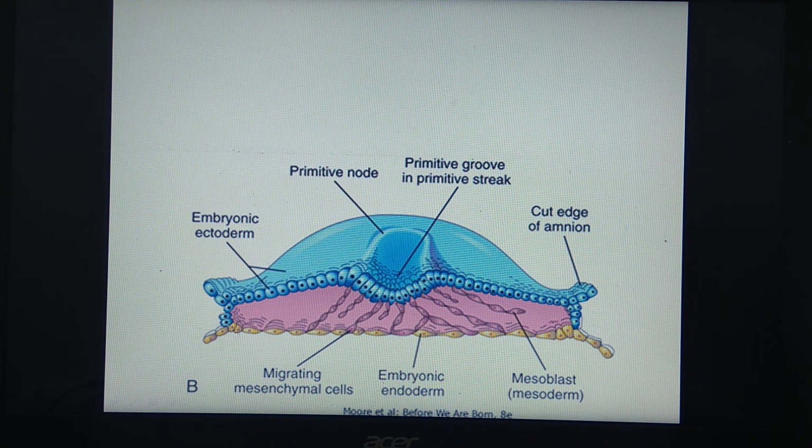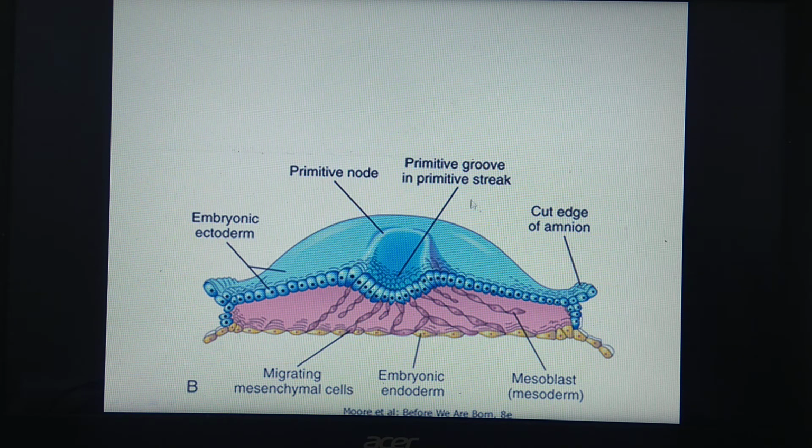Now see this diagram. What is seen in this diagram? You can see the embryonic ectoderm. This is the embryonic ectoderm, this complete one. And this yellow colored structure is the embryonic endoderm. We have seen this two layered, bilaminar structure is formed. Below this endoderm there is the yolk sac, and above the ectoderm there is the amniotic cavity. So what happens in this layer here? This primitive groove gets formed, a groove-like structure. This primitive groove is formed in the primitive streak region, and this is the beginning of the third layer formation, which is called mesoderm.